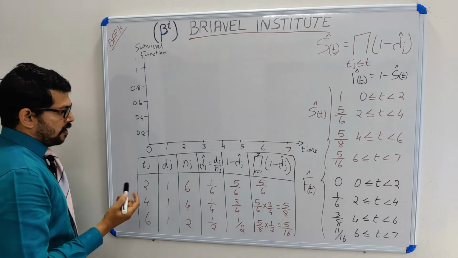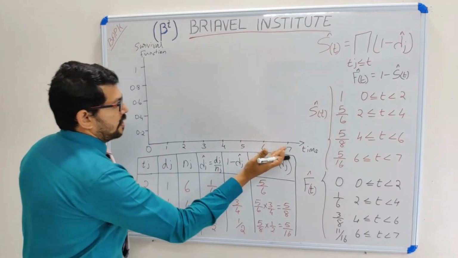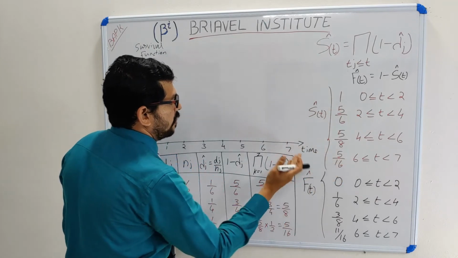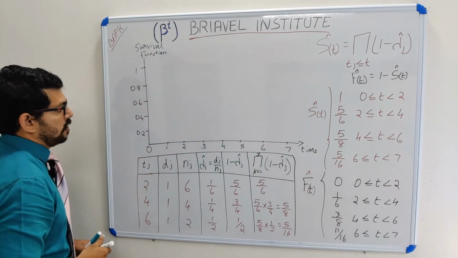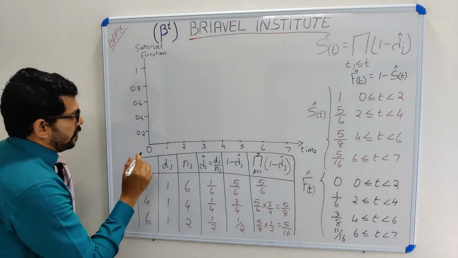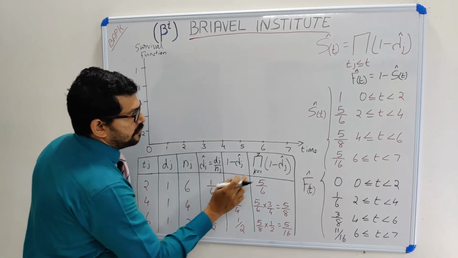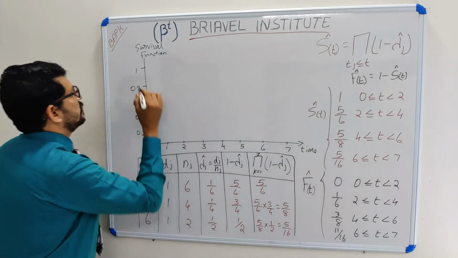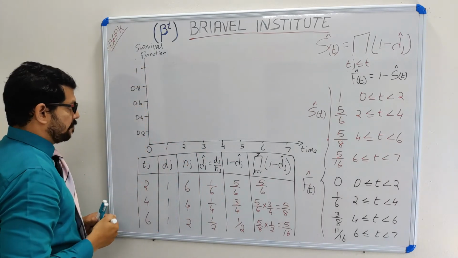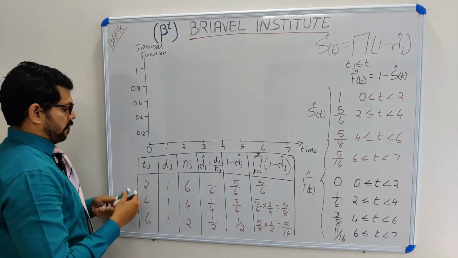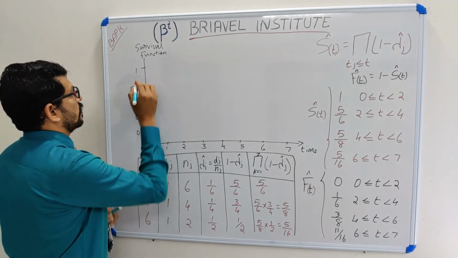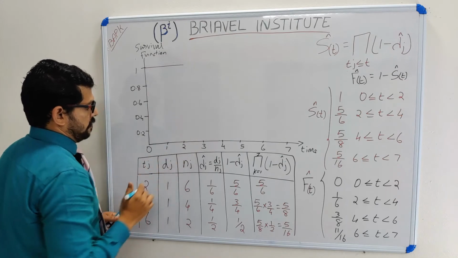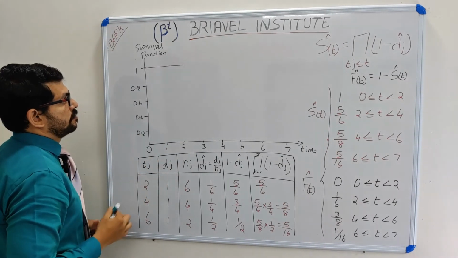So how to draw the graph? The survival probability values are available. For 0 to 2, my probability is 1.